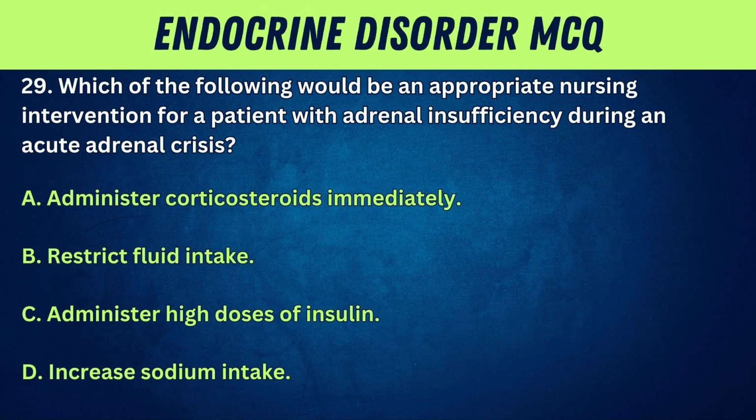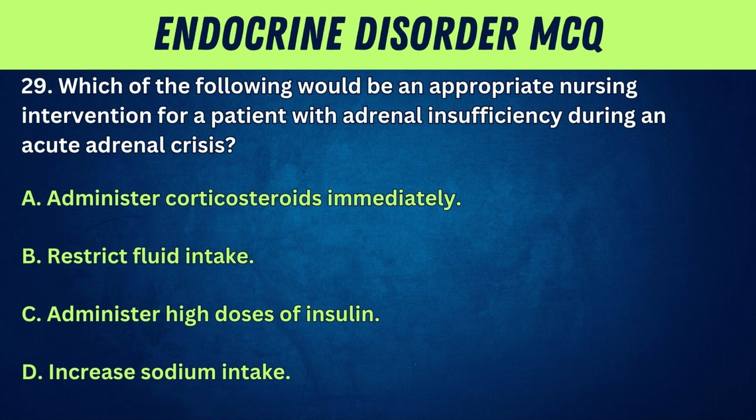29. Which of the following would be an appropriate nursing intervention for a patient with adrenal insufficiency during an acute adrenal crisis? A. Administer corticosteroids immediately. B. Restrict fluid intake. C.